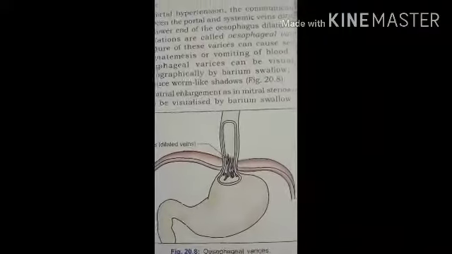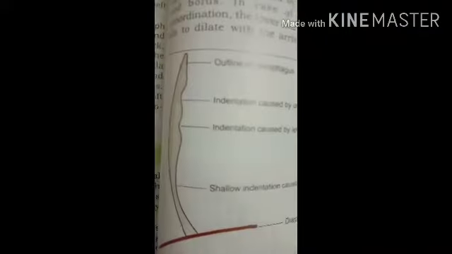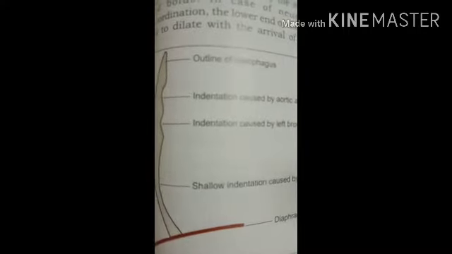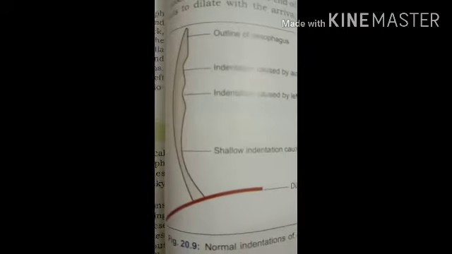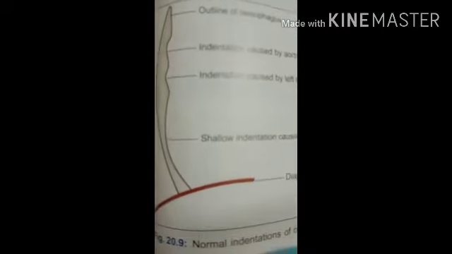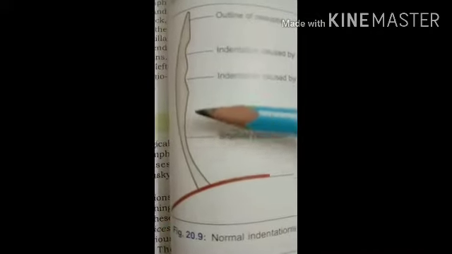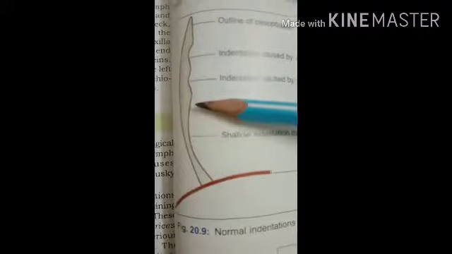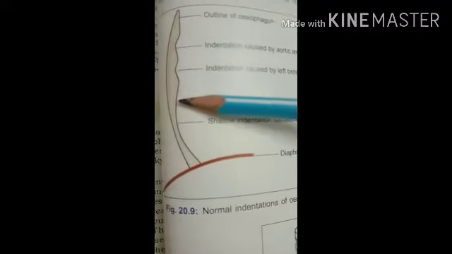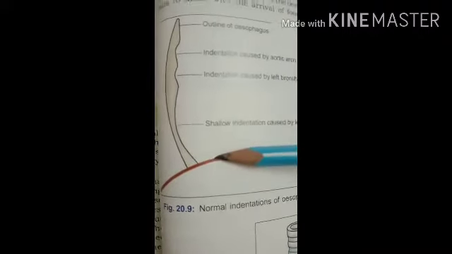Then the next clinical point is related to when the left atrial enlargement occurs in mitral stenosis. Okay? Because of the increase in the size of the left atrium, it pressurizes the part of the esophagus, and it forms a shallow depression.